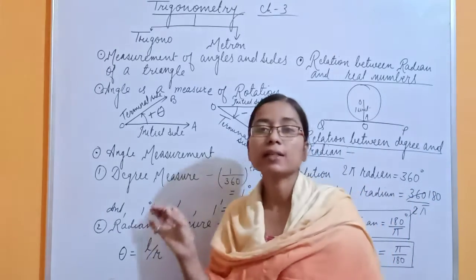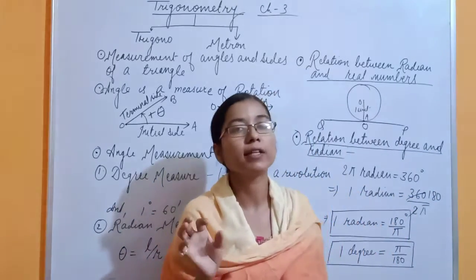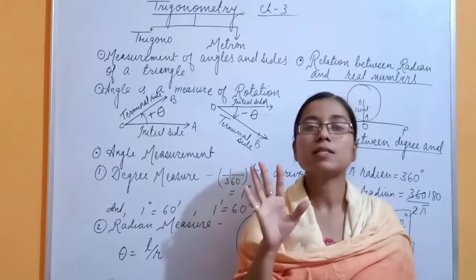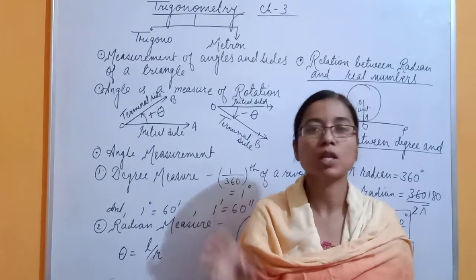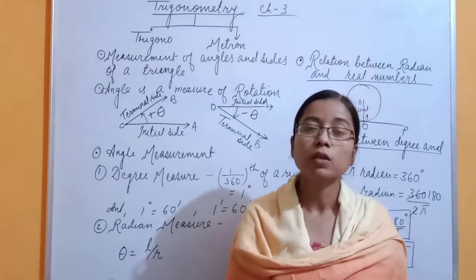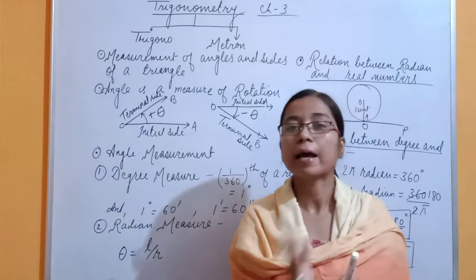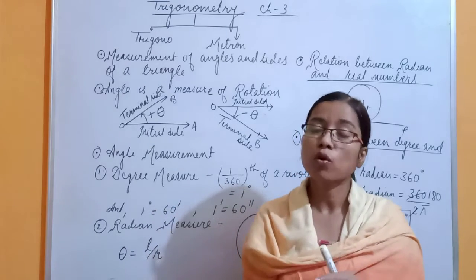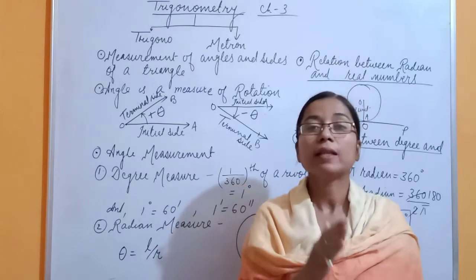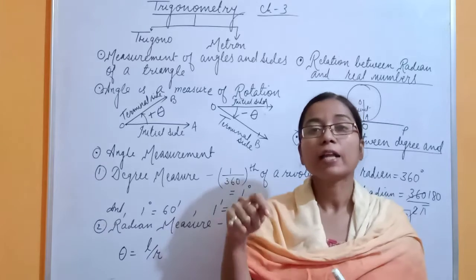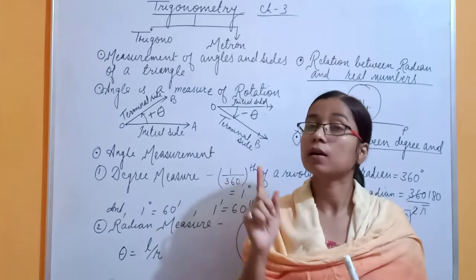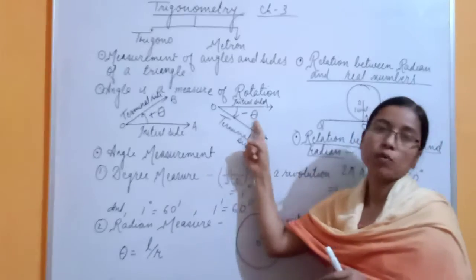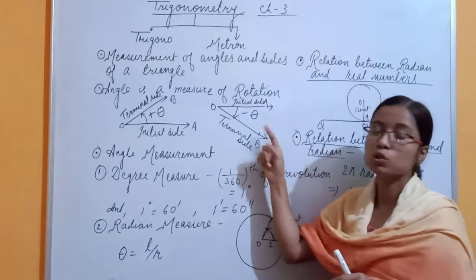So now I think that you have grasped the concept related to the angle, that what is it? Angle is the measurement of the rotation. The rotation of what? The rotation of a line, rotation of an initial side, rotation of a ray. Towards the anti-clockwise direction, it is a positive angle, and towards the clockwise direction, it will give you the negative of the angle. Now you have understood it.